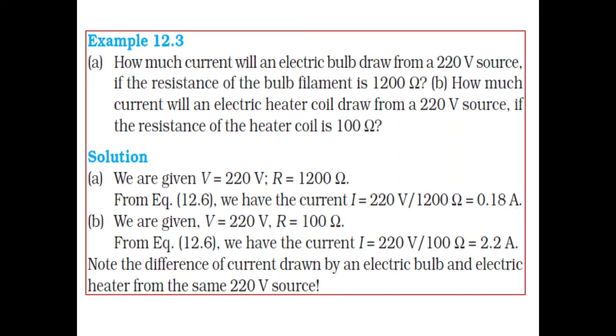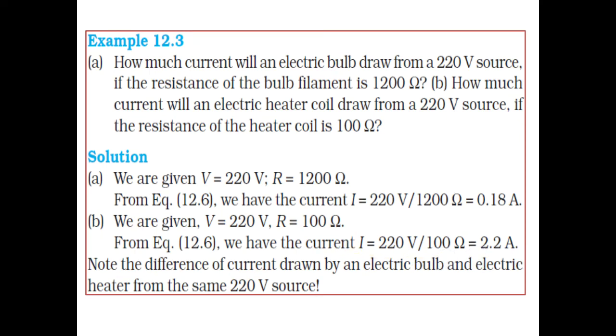Now in the other case, the potential difference is the same, because in this question we have to use the same source, means potential difference is 220 volt, and we have to find the current I, which is 2.2.